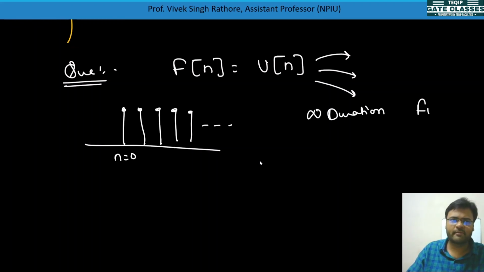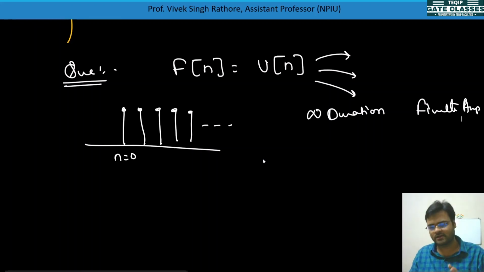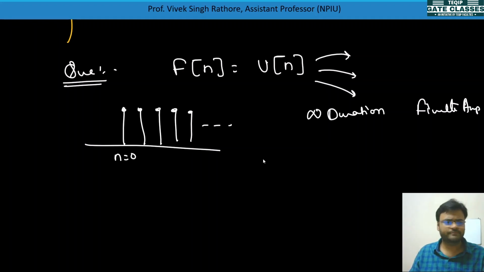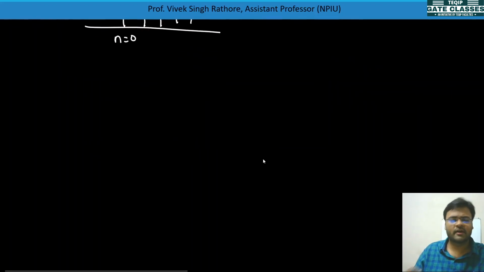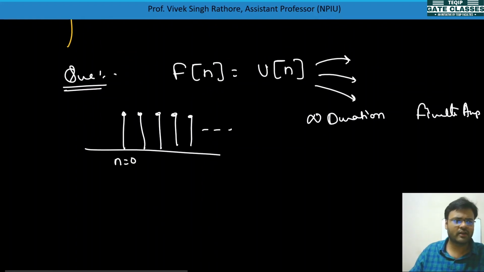Amplitude is finite. So with infinite duration and finite amplitude, obviously it should come out as a power signal. But let's check whether it is a power signal or an energy signal. If it is infinite duration and the value is not tending to 0, definitely it is not an energy signal, that is 100% sure. But we need to calculate power. If power also comes out infinite, then we conclude that it is neither energy nor power. So first we will calculate power.